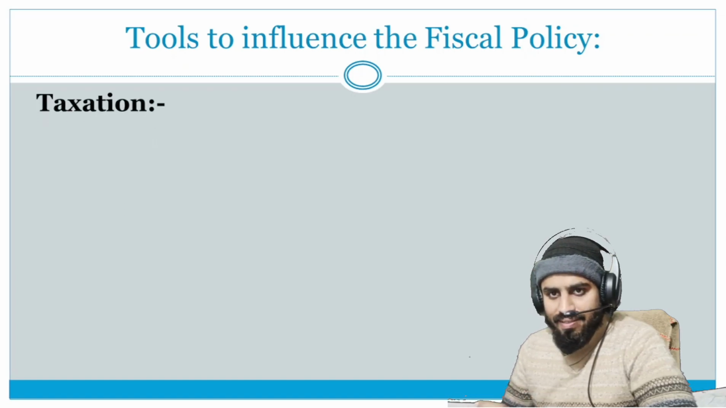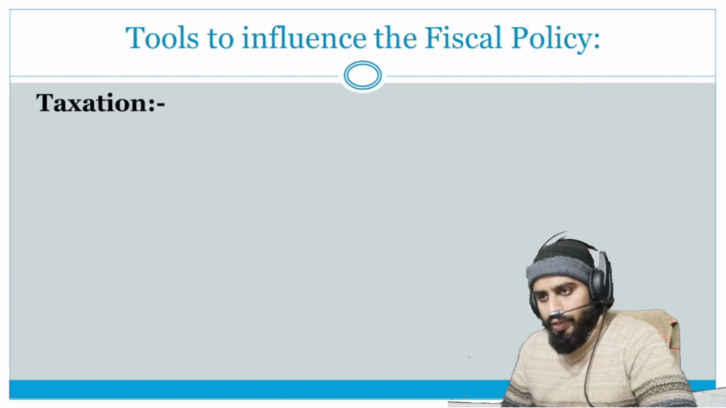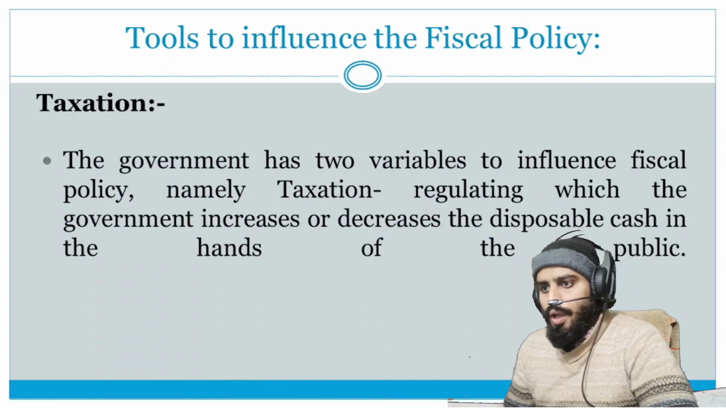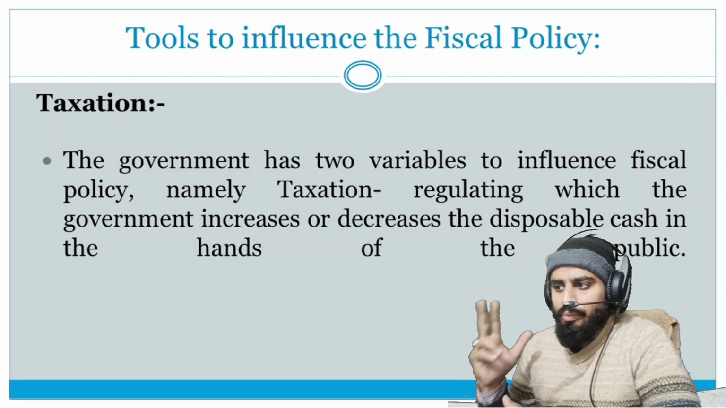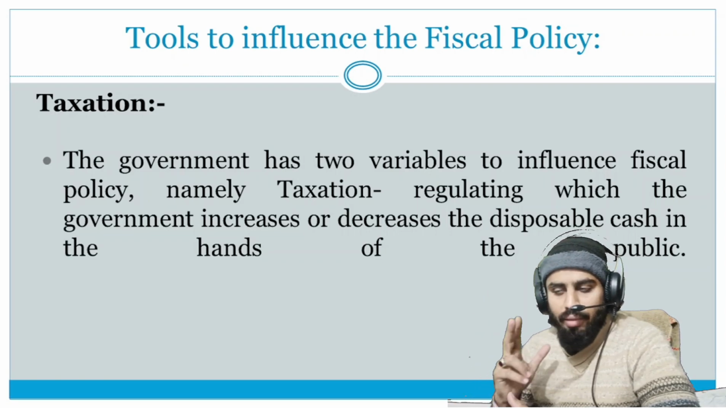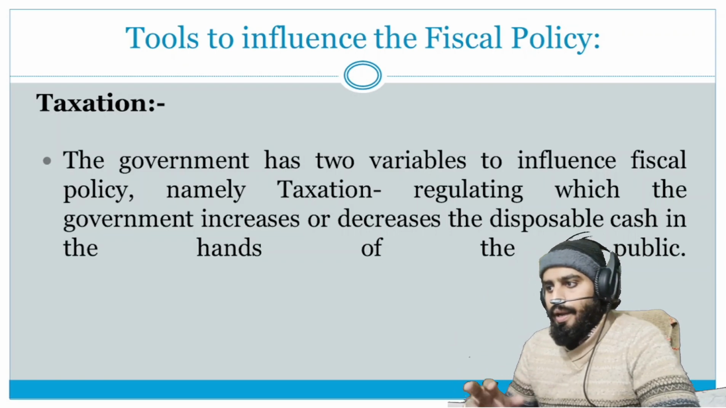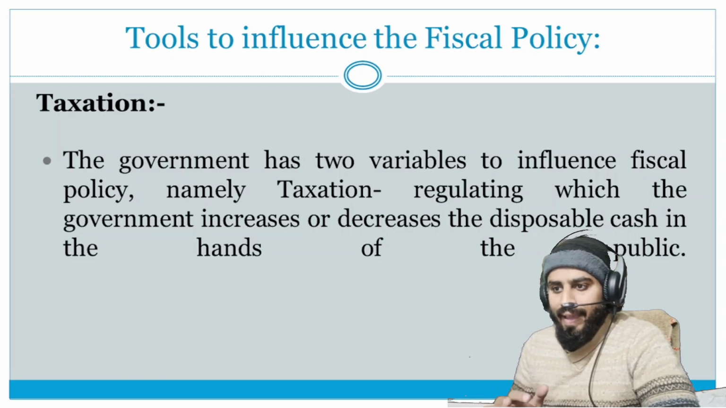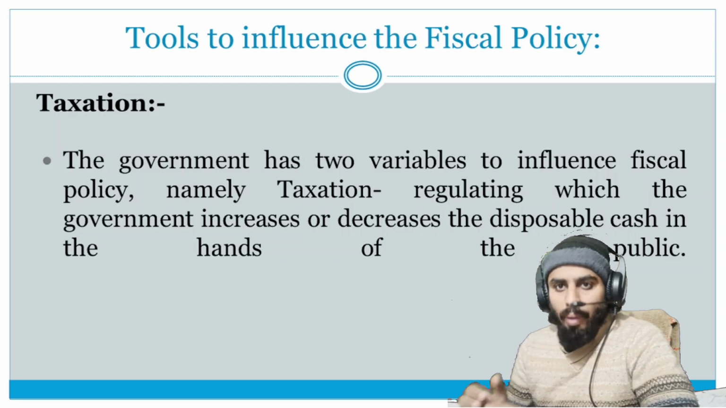We have already discussed the taxation and the spending, and now we will discuss these two tools in depth. First of all, taxation. The government has two variables to influence the fiscal policy, namely taxation, regulating which the government can increase or decrease the disposable cash in the hands of the public.